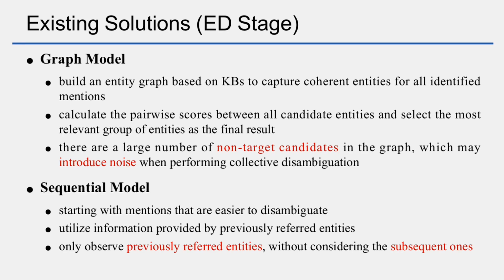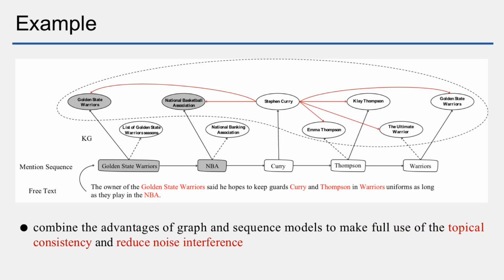Sequential models rank mentions based on their ambiguity degree and deal with them in a sequential manner. However, these sequential models can only observe previously referred entities without considering the subsequent ones, which may also provide useful clues for disambiguation.